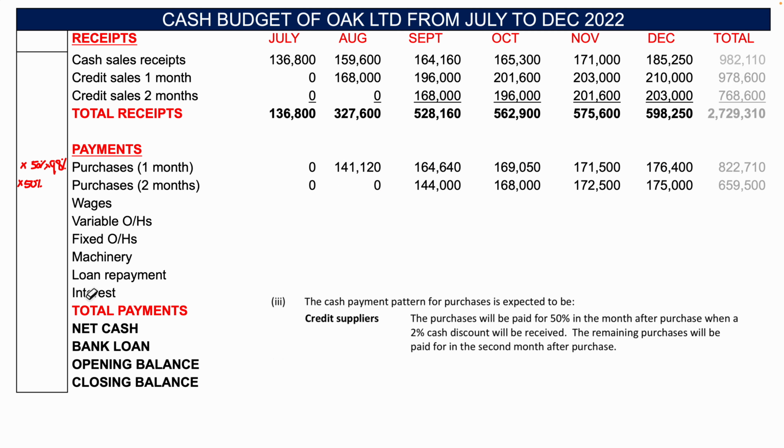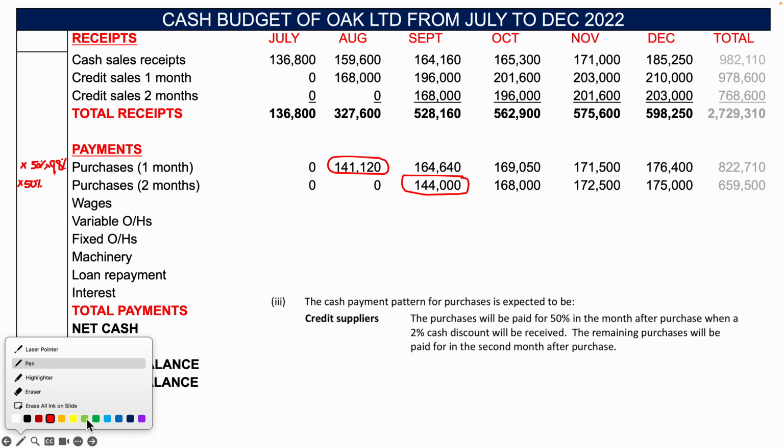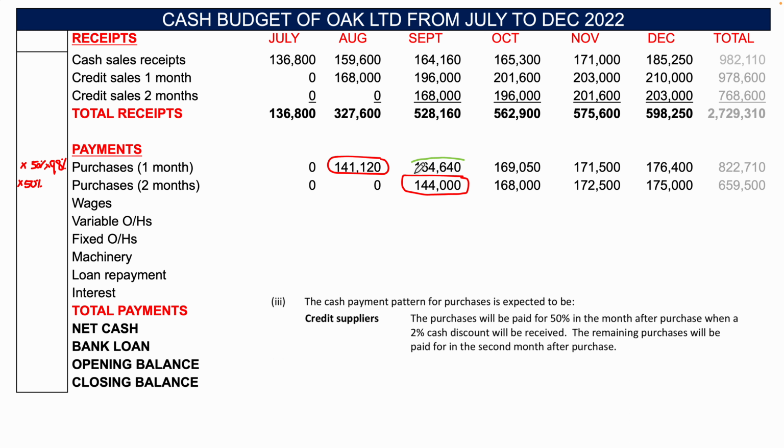Okay, so here are my figures. Going back, you're not paying for anything in July. The first time you pay for July's purchases is August, and then the second time you pay for July's purchases is September, and so on. So you just have to make sure that you are multiplying your purchases figure for a month by 50% multiplied by 98%, and then multiply it by 50% for the month after.